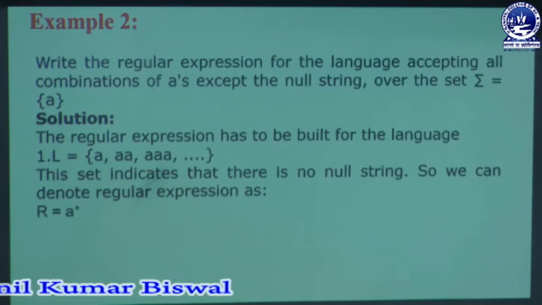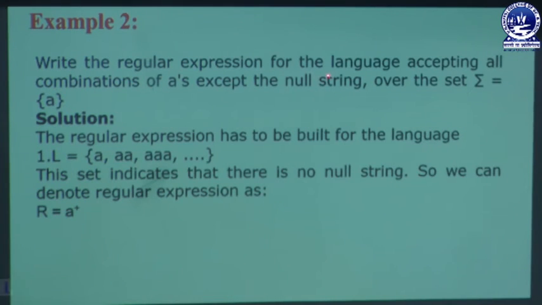In the next example we are going to discuss, write a regular expression for the language accepting all combinations of A's except the null string over the set Σ equal to {A}. Then the regular expression has to be built for the language L equal to A, then double A, triple A, and more than one times that alphabet can be created at the time of generation. This set indicates that no null string can be created, so we can denote the regular expression as A plus.